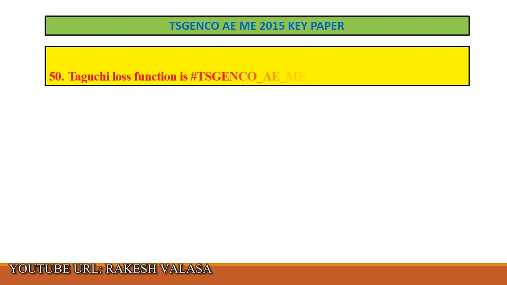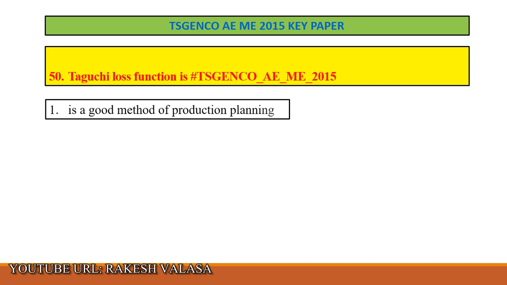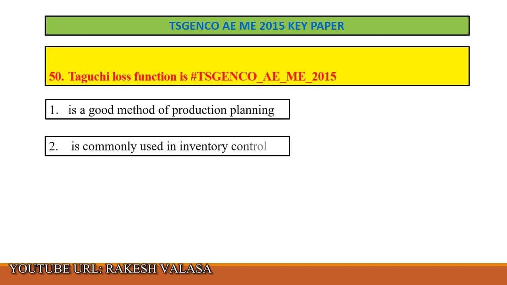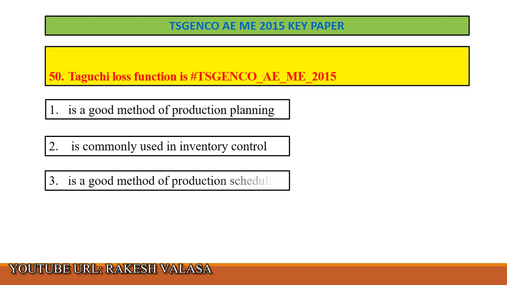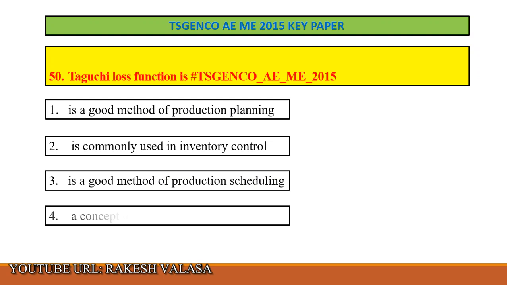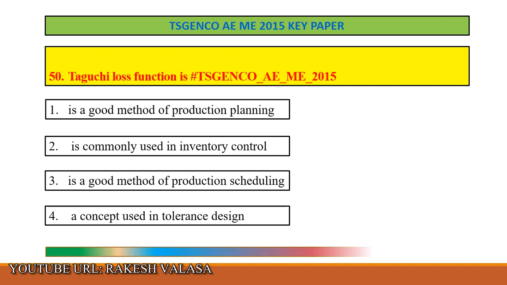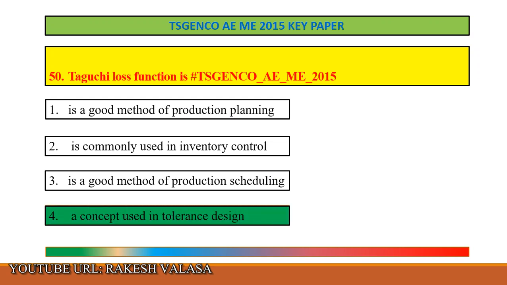Question number 50. Taguchi loss function is: Option 1, a good method of production planning. Option 2, commonly used in inventory control. Option 3, a good method of production scheduling. Option 4, a concept used in tolerance design. The correct answer is option 4. It is a concept used in tolerance design. Let us see the explanation.